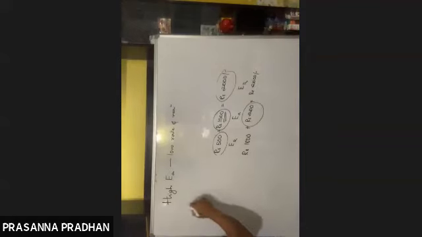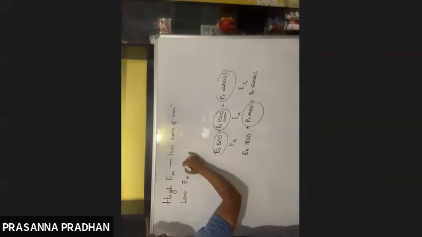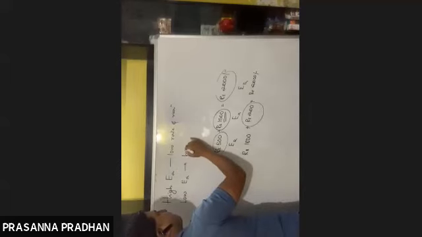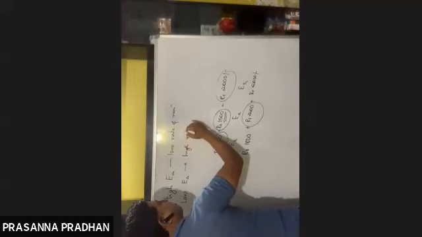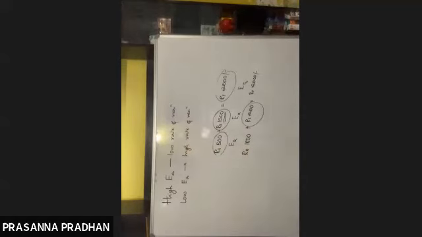But conversely, if the activation energy is low, then the chances of reaction occurring is very high. That means high rate of reaction. So do remember this. So activation energy is related to the rate of the reaction in this particular way.